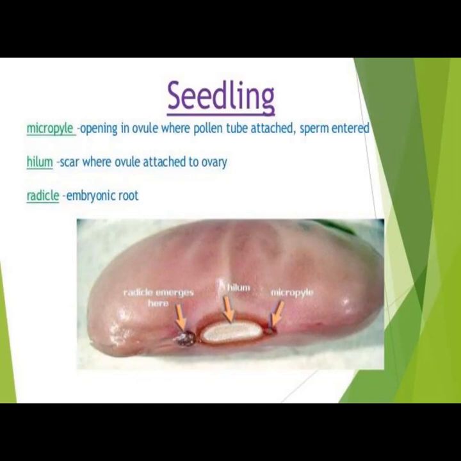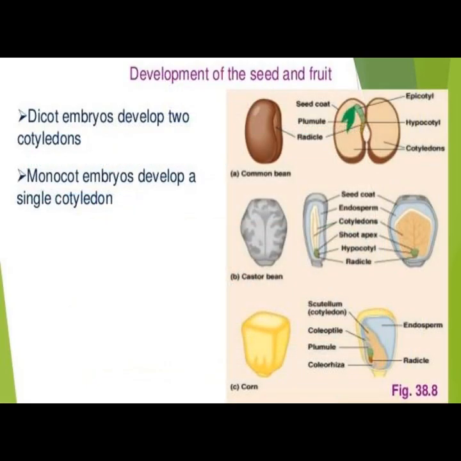Micropyle is the opening in the ovule where the pollen tube attaches and sperm enters. Hilum is the scar where the ovule is attached to the ovary. Radicle is the embryonic root. Development of the seed and fruit. Dicot embryos develop two cotyledons. Monocot embryos develop a single cotyledon.